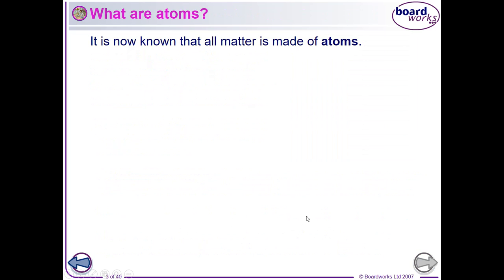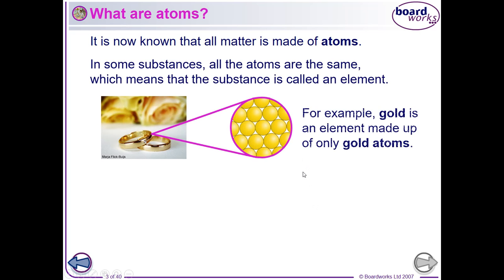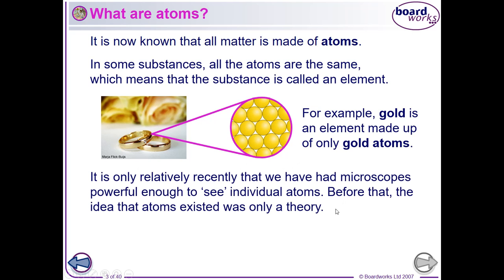So we know that everything is made of atoms. This is not a new idea. The ancient Greeks came up with this idea at first. In some substances, for example gold, aluminium, copper, the element is made up of atoms which are all of the same type. So a pure gold ring is made up of only gold atoms.